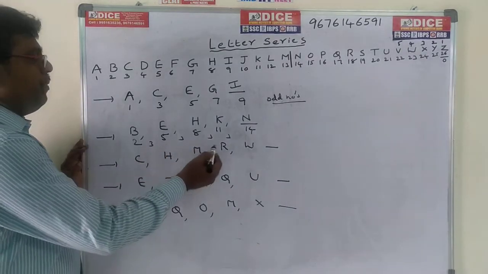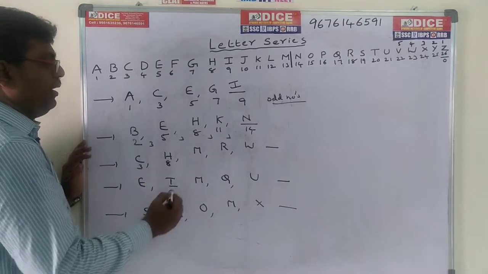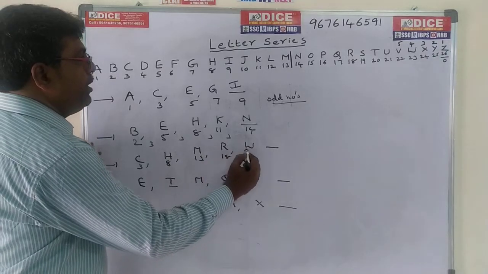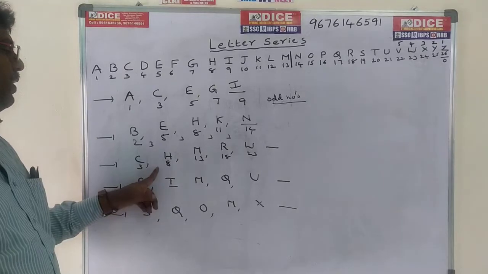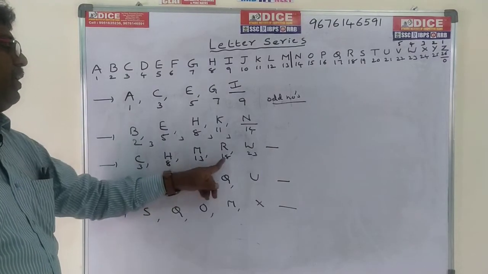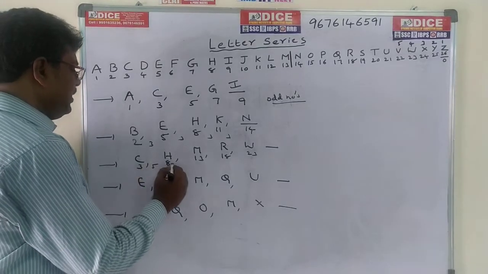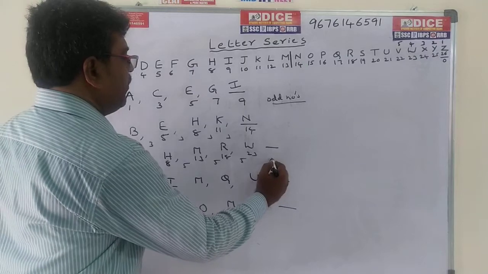C, H, M, R, W. C means 3, H means 8, M means 13, R means 18, W means 23. Observe the values. The difference between 8 and 3 is 5, 13 and 8 is 5, 18 and 13 is 5, 23 and 18 is 5. Every time the difference is 5. So here also you can take the difference as 5.